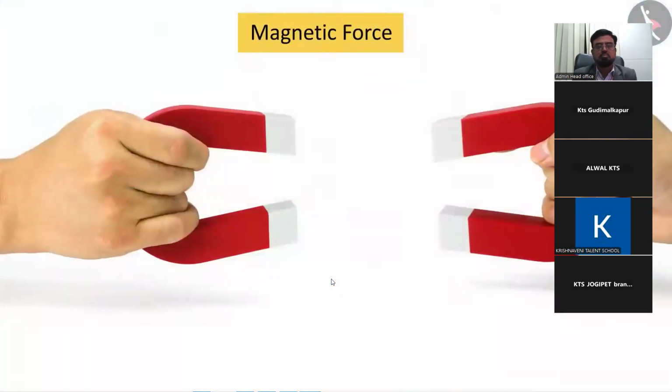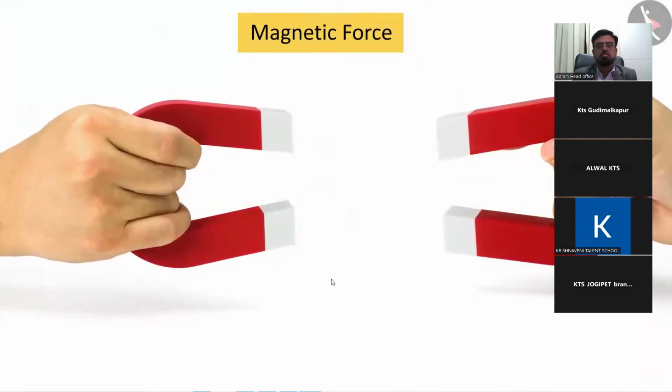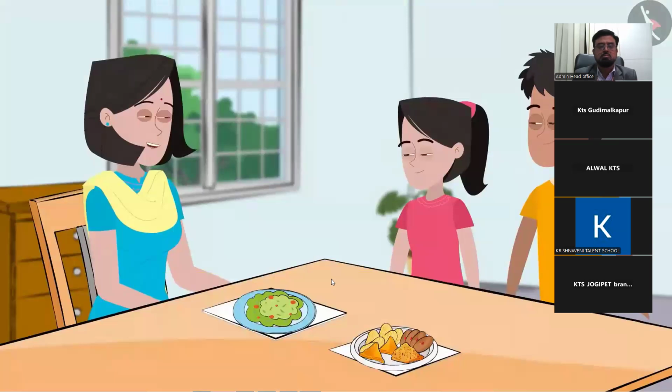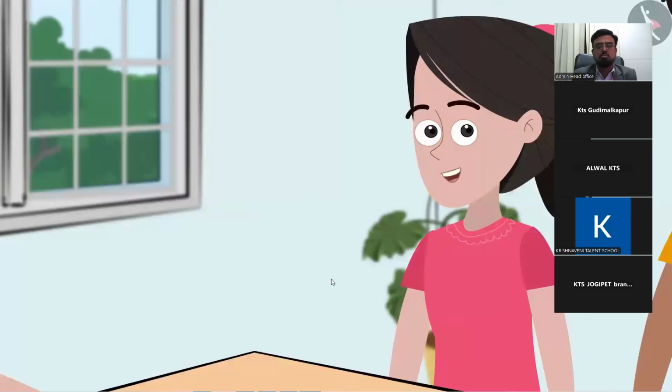Let's try it and find out. We'll take these two magnets. If we bring like poles towards each other, these magnets repel each other. And what happens when we bring the unlike poles towards each other? Well, they attract each other. Do you remember we read about it in class 7?